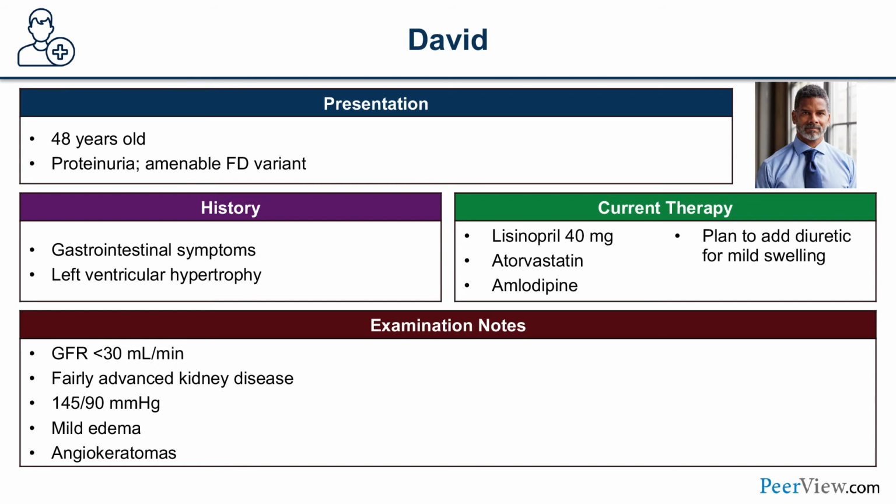On physical examination, the only positive findings were blood pressure was 145/90. He had mild pitting edema on examination. He also was found to have angiokeratomas, once again in his bathing suit distribution.